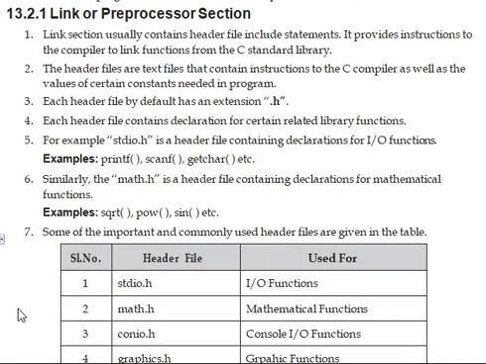The link or preprocessor section. The link section usually contains header files, include statements. It provides instructions to the compiler to link functions from the C standard library. Header files, for example: stdio.h, math.h, conio.h, graphics.h. These are helpful to link the preprocessor section.